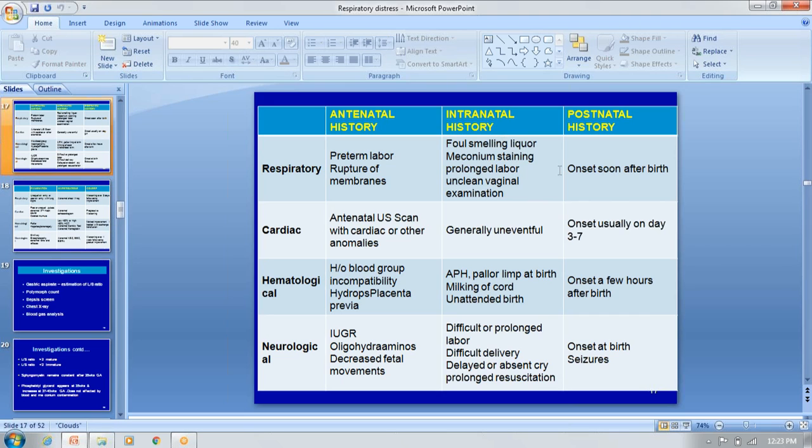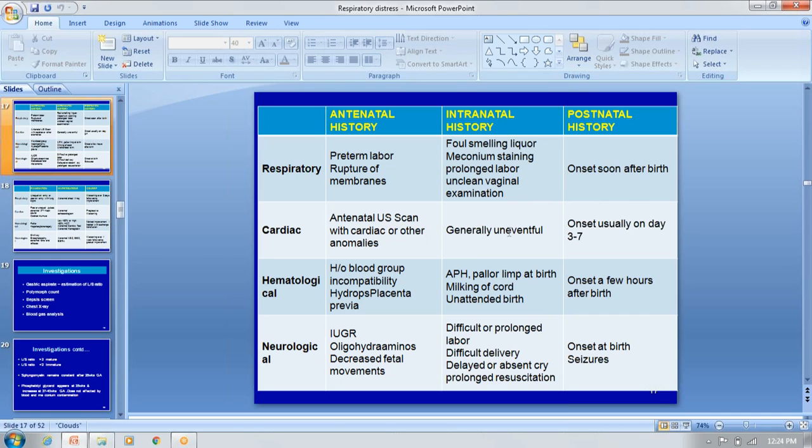The postnatal onset of the respiratory distress, whether it is there or not. With cardiac causes, you always have to check whether a TIFFA ultrasound was done antenatally or not. That may indicate some of the congenital anomalies like cardiac or CNS or GIT anomalies. So here the cardiac anomalies are very, very important, so you have to evaluate them history wise.